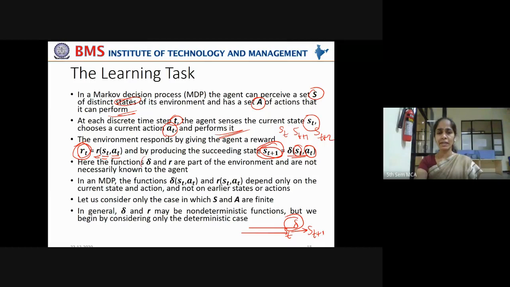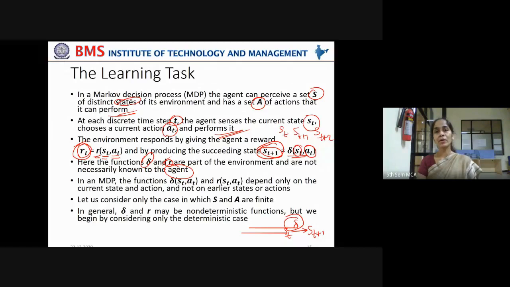Here the functions delta and r are part of the environment and are not necessarily known to the agent. The delta, that is the step, the change from the current state to the next state, and the reward it can encounter by taking that particular step, may or may not be known to the agent. Now in an MDP, that is a Markov decision process, the functions delta(st, at) and r(st, at) depend only on the current state and action and not on earlier states and actions.